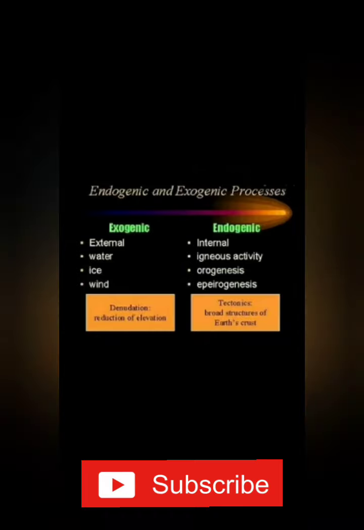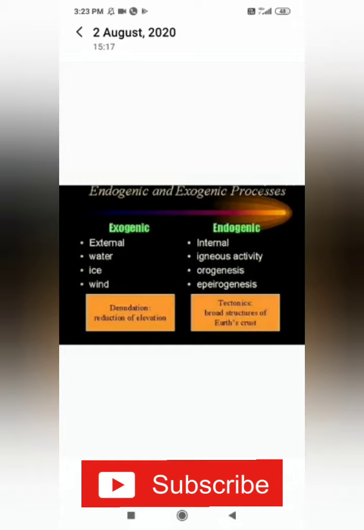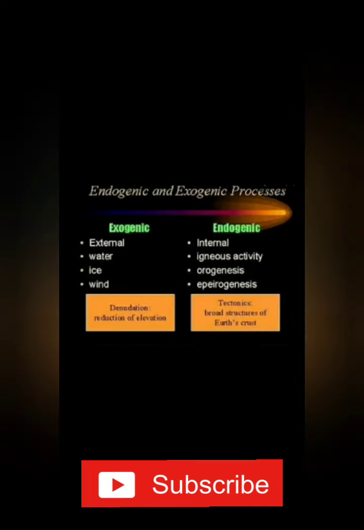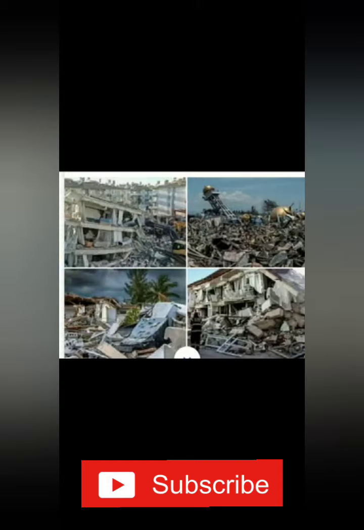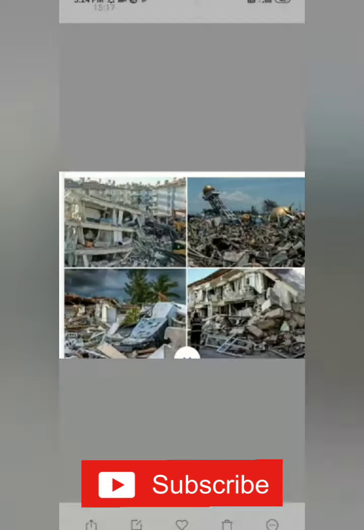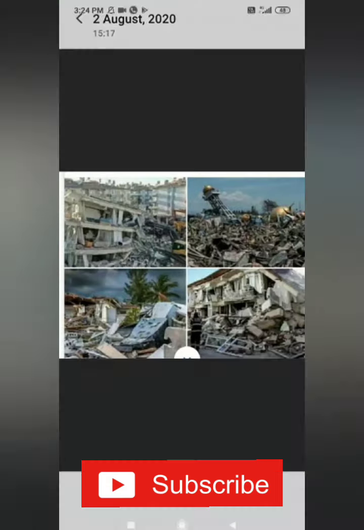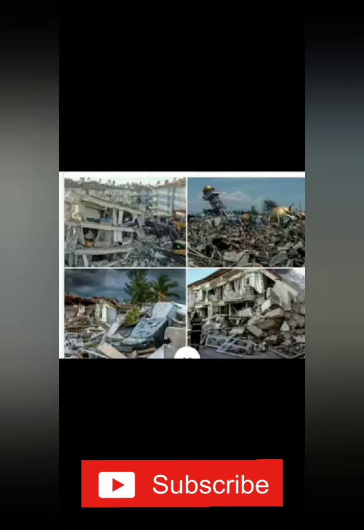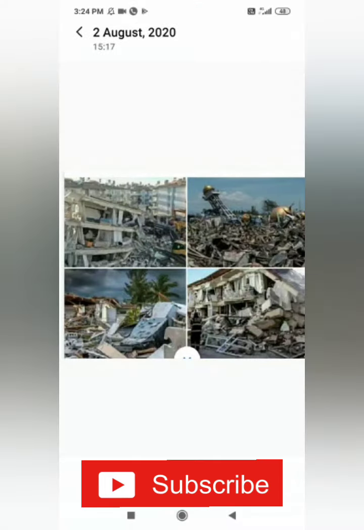Volcanoes come out because of the endogenic force and also earthquakes. Earthquakes also happen because of this endogenic force. Endogenic forces like earthquakes and volcanoes cause mass destruction over the surface of the earth.